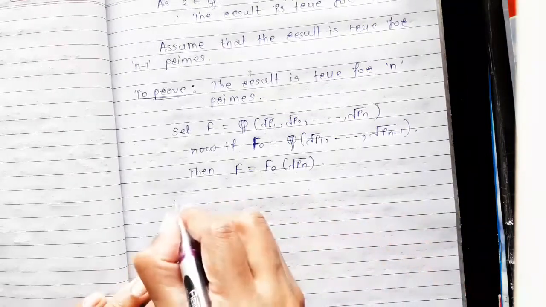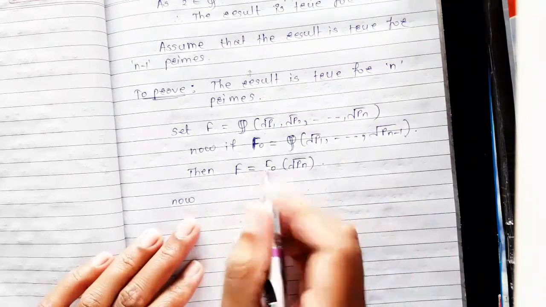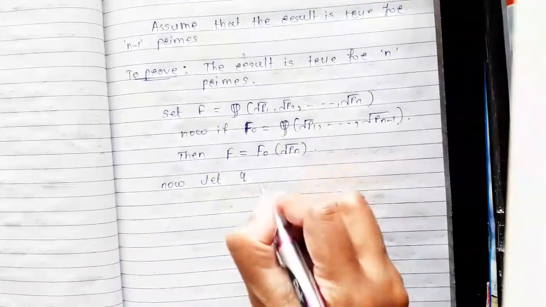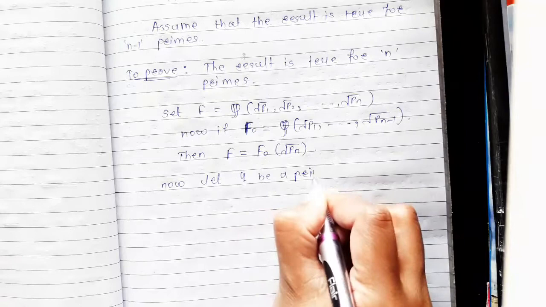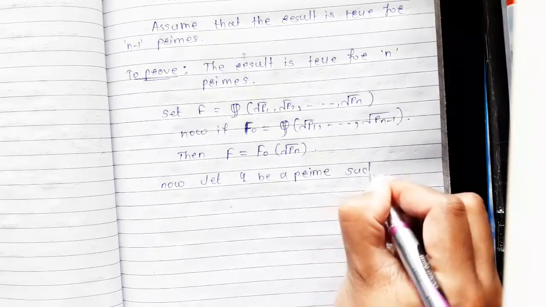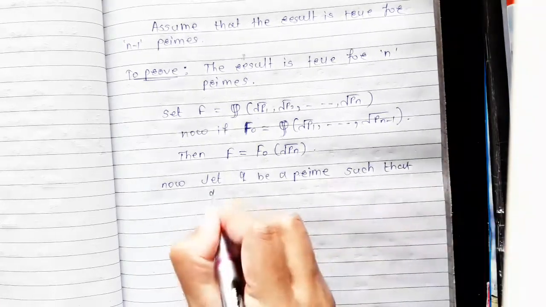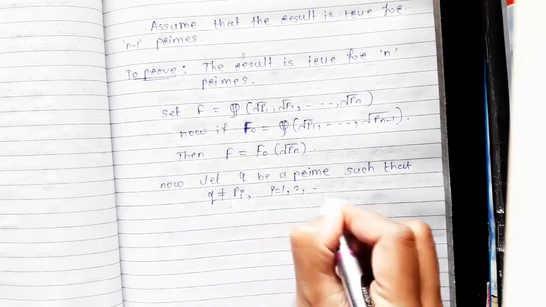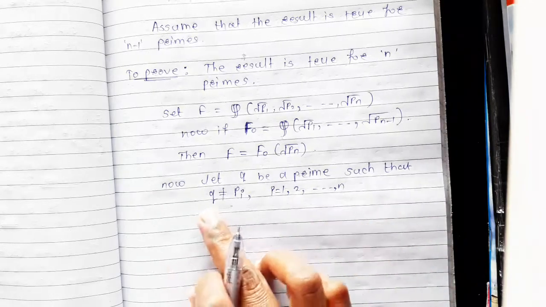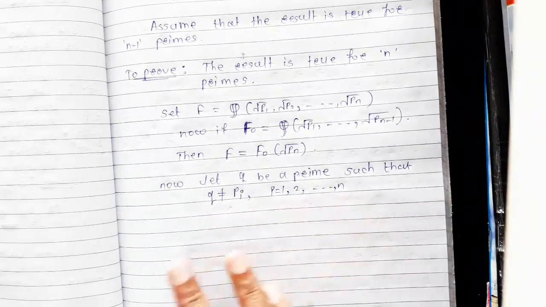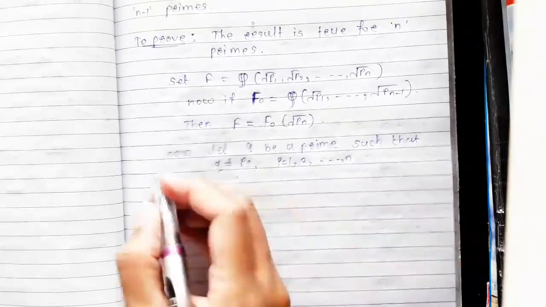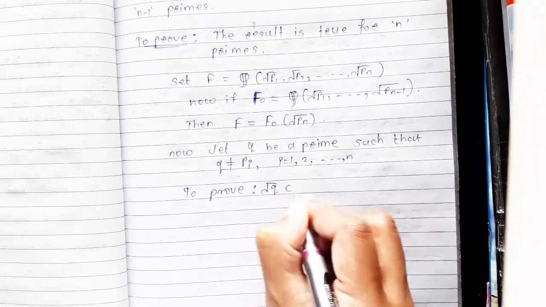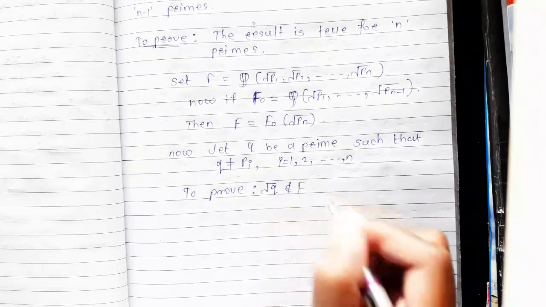Now we consider the prime q. Let q be a prime such that q is not equal to pi, i running from 1 to n. Then we have to prove root q is not a member of field F.